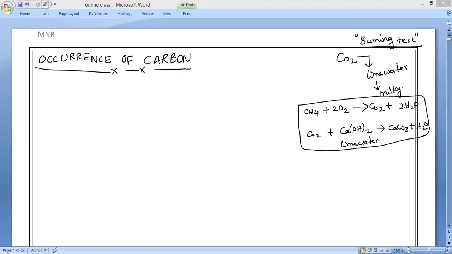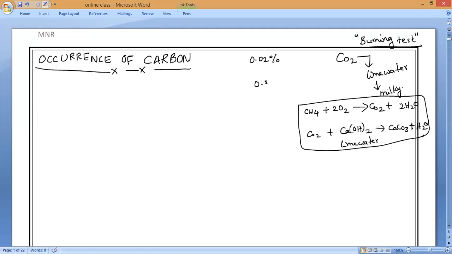Coming to the occurrence of carbon, as we know, carbon exists in the earth's crust and in the atmosphere. In the atmosphere it is present at 0.03 percentage.